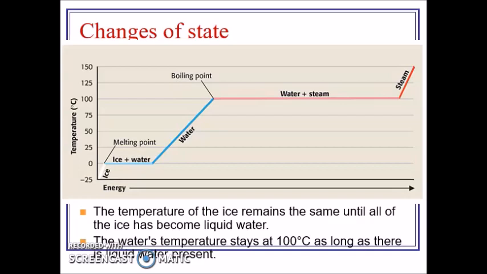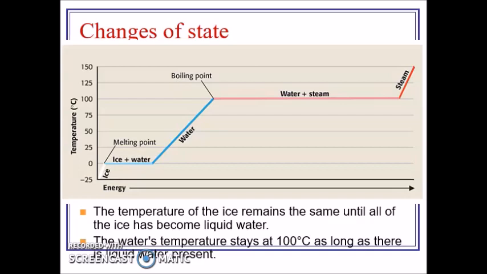So you need to understand that in this graph you have ice until it reaches 0 degrees Celsius. This is the melting point or freezing point of water. As the temperature is increasing, it will increase until it reaches 0. But once it has reached 0, we will continue to apply energy as the ice then melts into water. Once all of the ice has turned into water, then the temperature will start to increase again until it reaches the boiling point at 100 degrees Celsius.